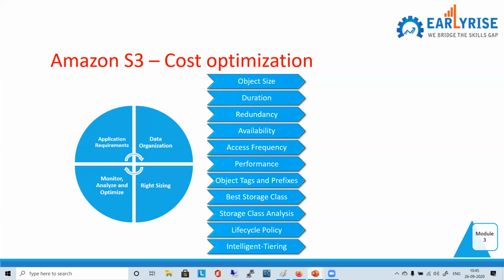Now what? Best storage class. You have to decide. Depending on the storage class which we choose, we have to pay. Is it the best one? That you have to decide. If it is not the best for your use case, then you are unnecessarily paying extra money. So the first thing is to choose the best storage class. If you have some data for which you don't know the access pattern, what will you choose? Obviously, you will choose intelligent tiering, right?